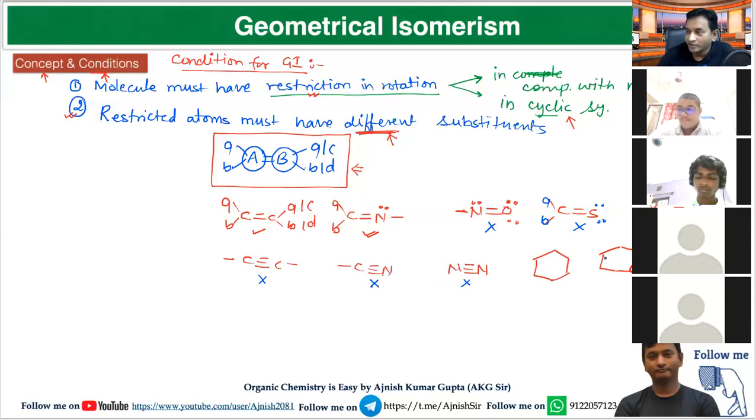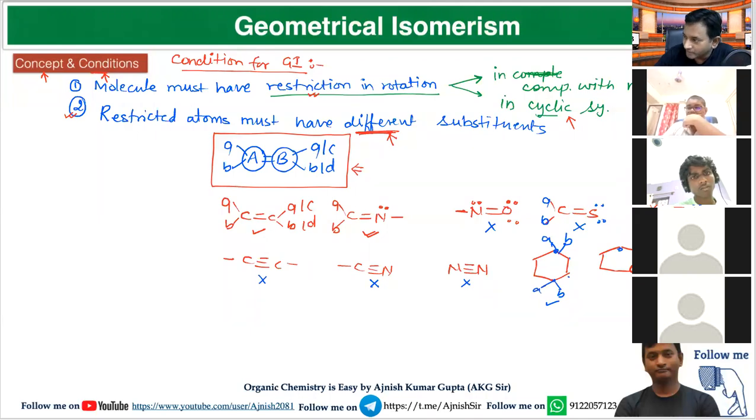Now think for ring. A has different substituent, B has different substituent. So if I take this one as A and any other carbon as B, no matter B is this one, or this one, or this one. If this particular carbon has different substituent A and B, and this particular carbon has different substituent A and B, the molecule will show GI.